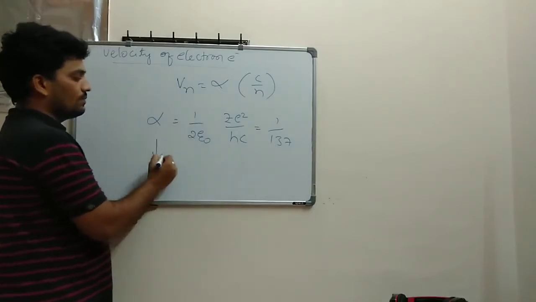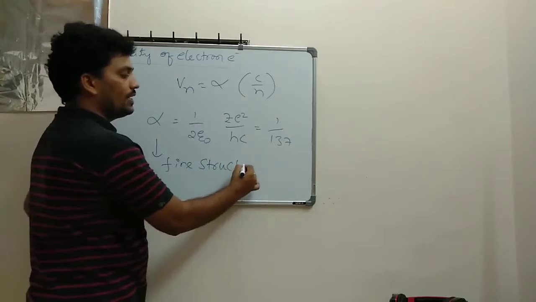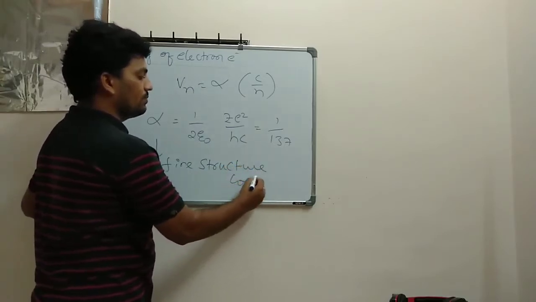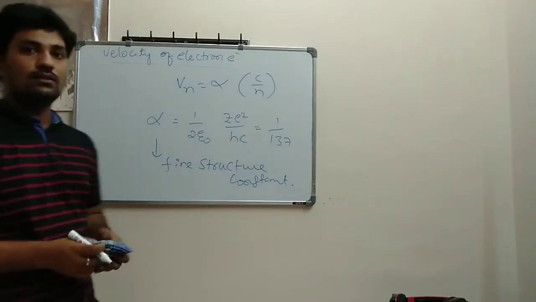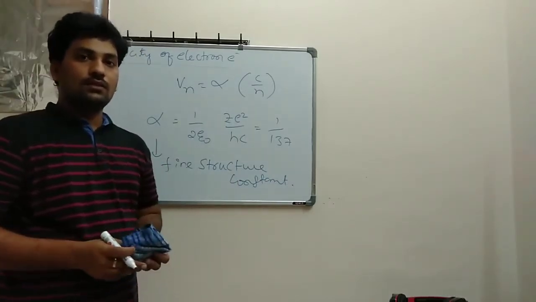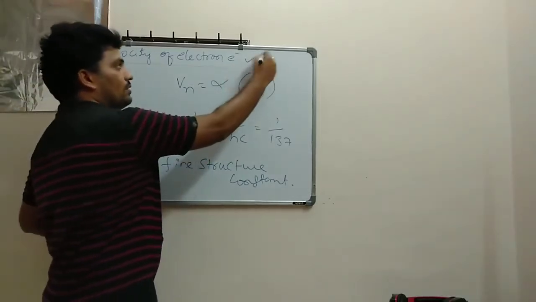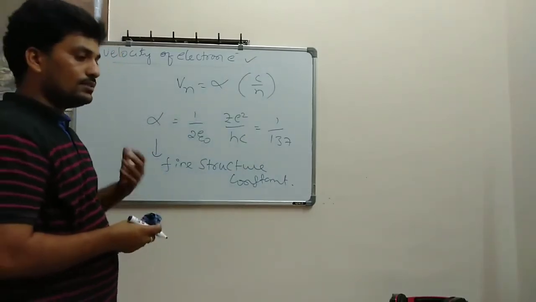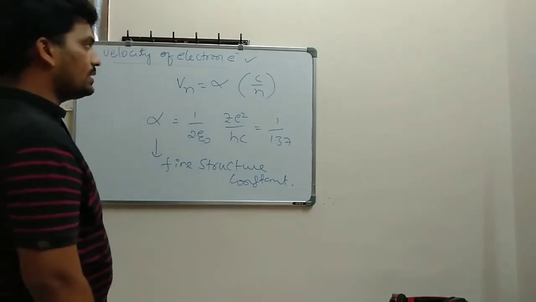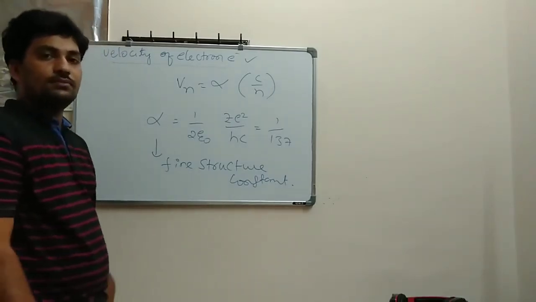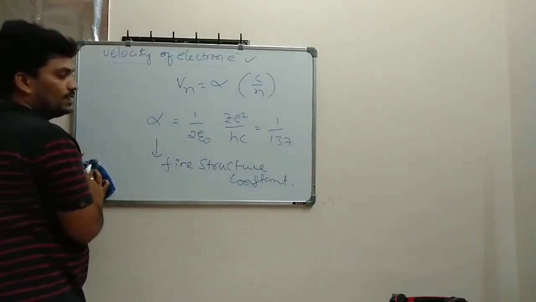This is known as the fine structure constant, so note it down. So this is all about the velocity of electron. It is the most important synopsis for all competitive exams. Next we will discuss the radius of the electron.